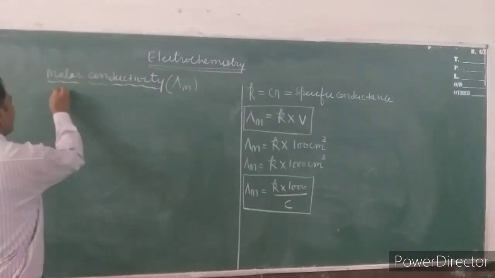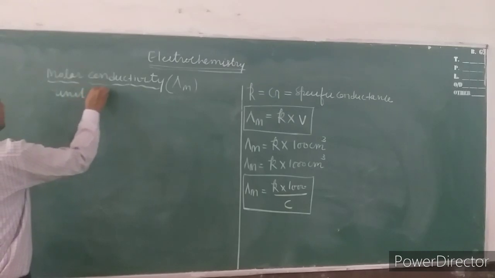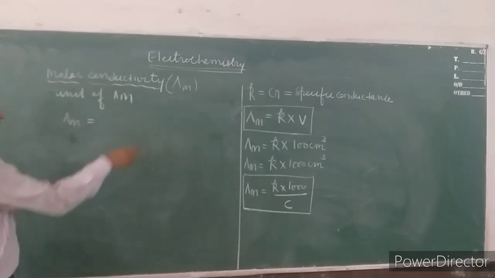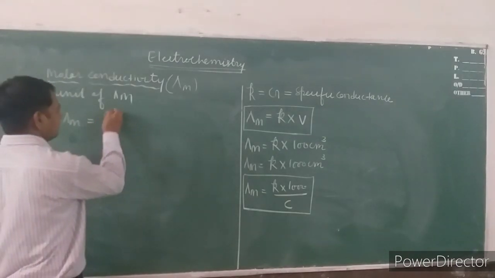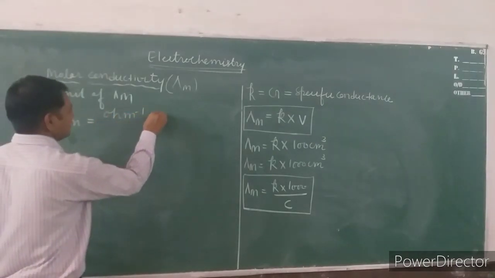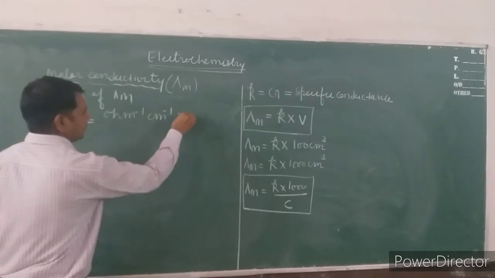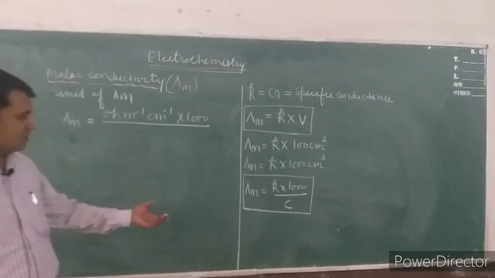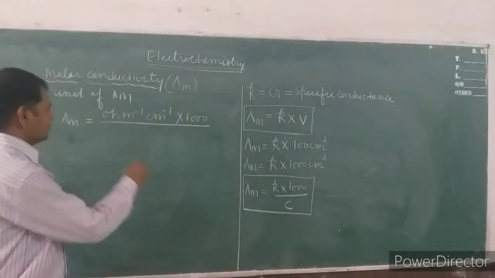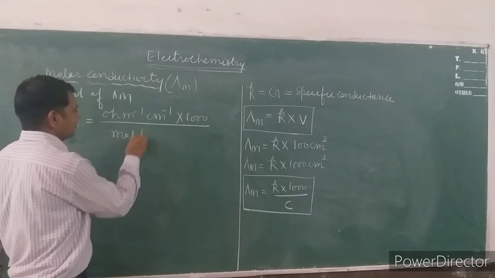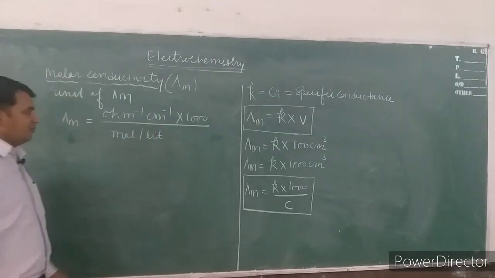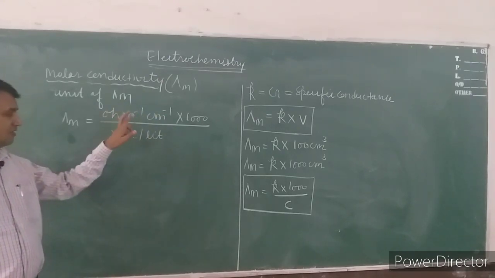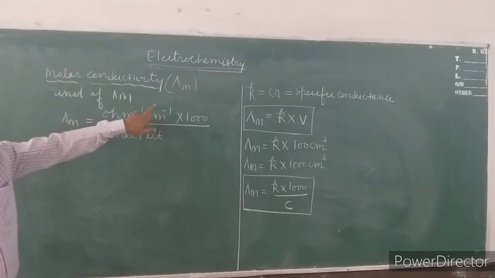Unit of lambda m. So lambda m is equal to kappa. The unit of kappa we have already explained, that is ohm inverse centimeter inverse into 1000. There is no meaning upon C, concentration. Generally we use here moles per liter. So it will become here moles per liter. But the liter must be expressed in terms of centimeter, because in the numerator side we are using centimeter